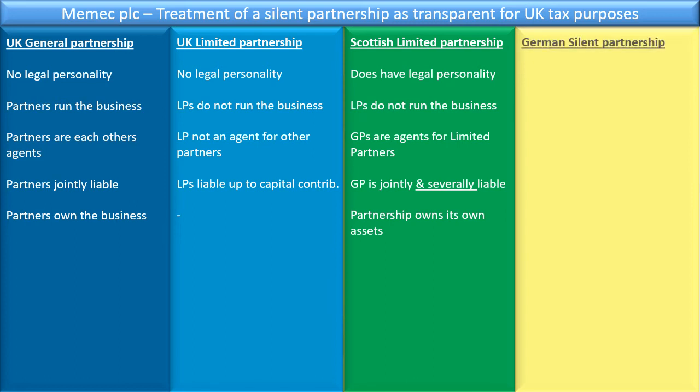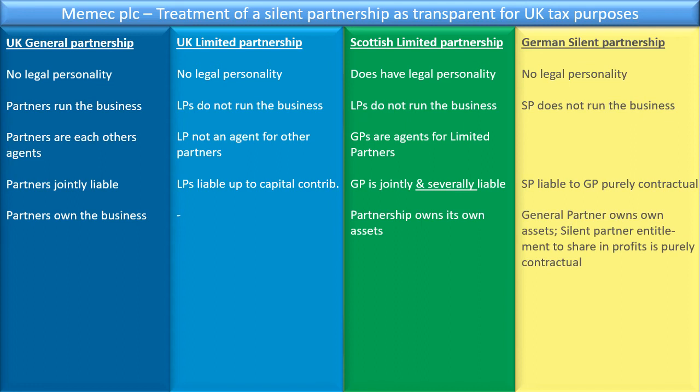But if we look at what the judge says about the German silent partnership, it says it has no legal personality, so that is good, it helps transparency. The silent partnership does not run the business, that does not help. And then it doesn't talk about the rest, but it says the silent partner is liable to the general partner, but it is a pure contractual liability, right?